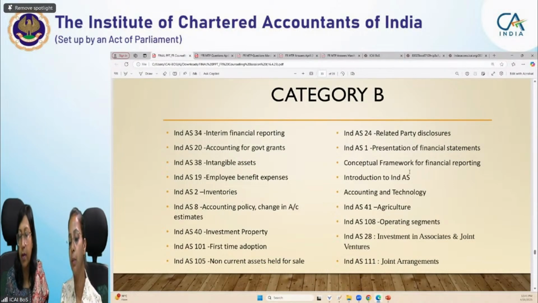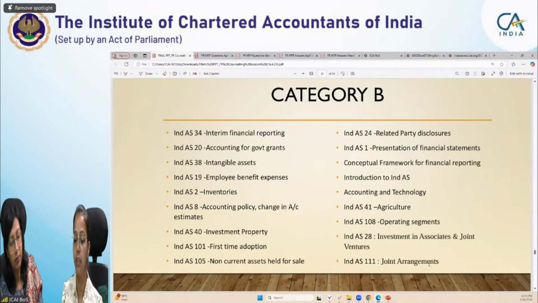Next is the conceptual framework for financial reporting. Next, introduction to Ind AS. Next is accounting and technology. Ind AS 41 agriculture. Ind AS 108 operating segments. Ind AS 28 investments in associates and joint ventures. Ind AS 111 that is joint arrangements. So this is our category C.